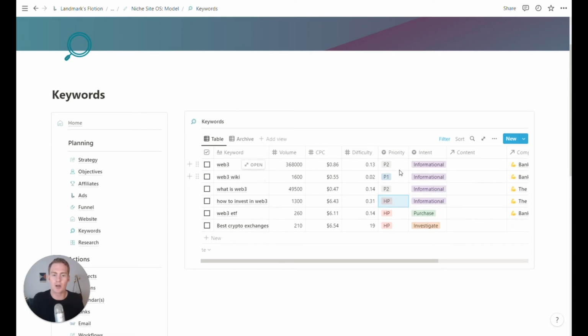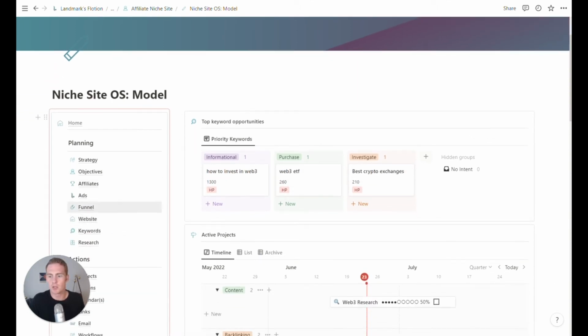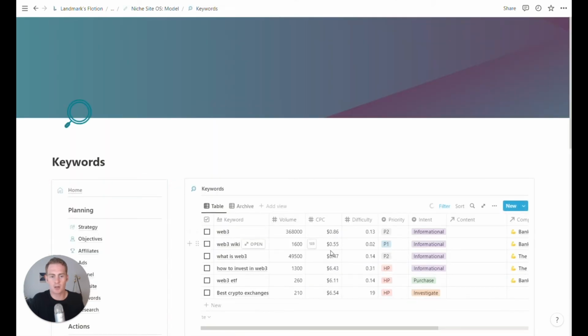I'm sure there's a way to automate this if you wanted to calculate some formula which combines the various properties. But for now, for me, it's just a manual prioritization method so that, for example, on the home page, we can see our top priority keywords at the top here. So keywords, it's a database that we're going to be using a lot.